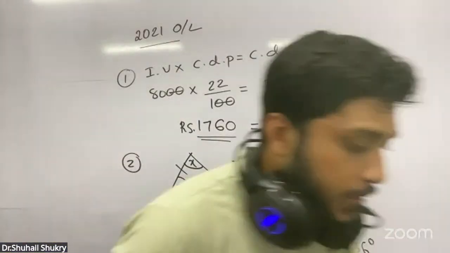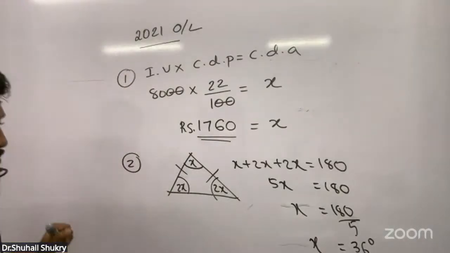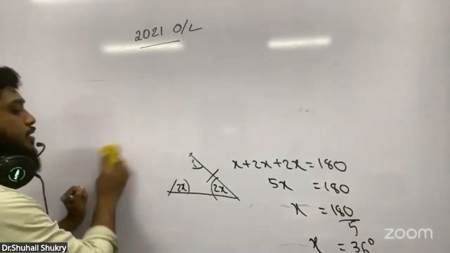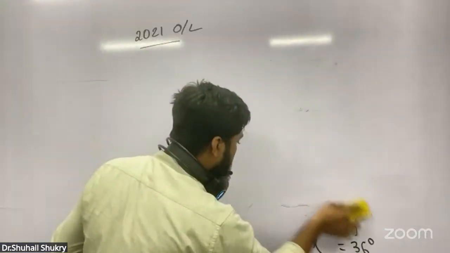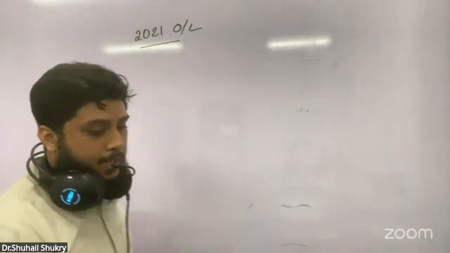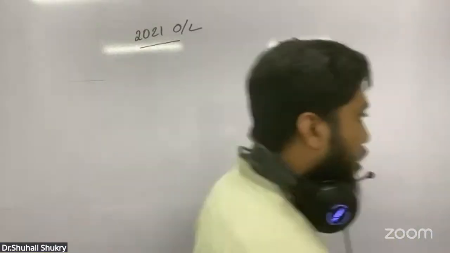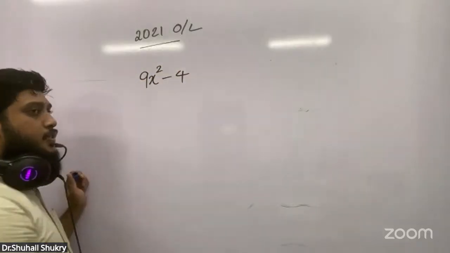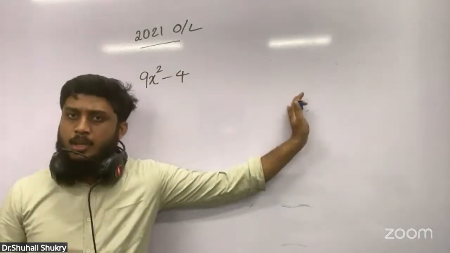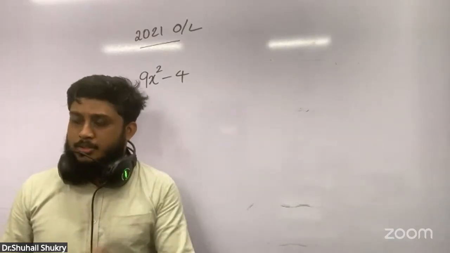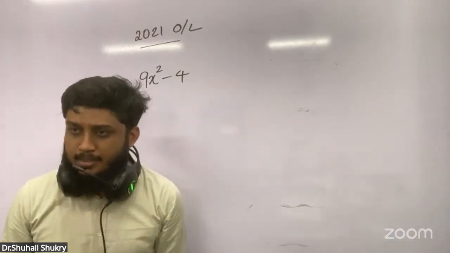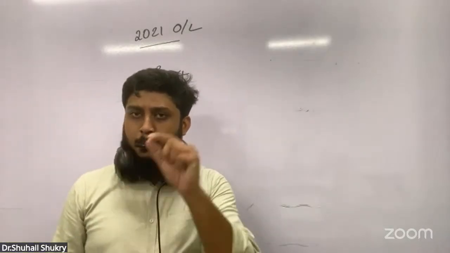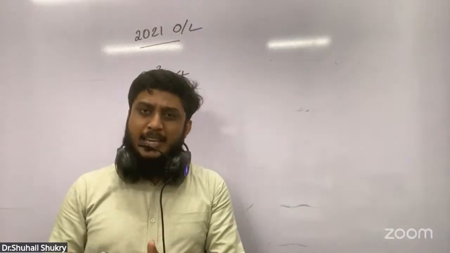Now the third one: factorize 9x squared minus 4. Factors we can divide into 3 categories. If you don't have an idea about factors, in our channel there is a playlist. In the playlist, go to basic videos.